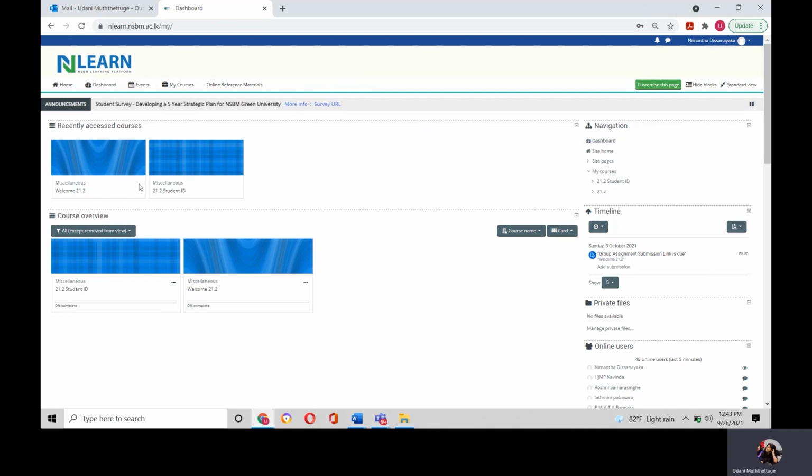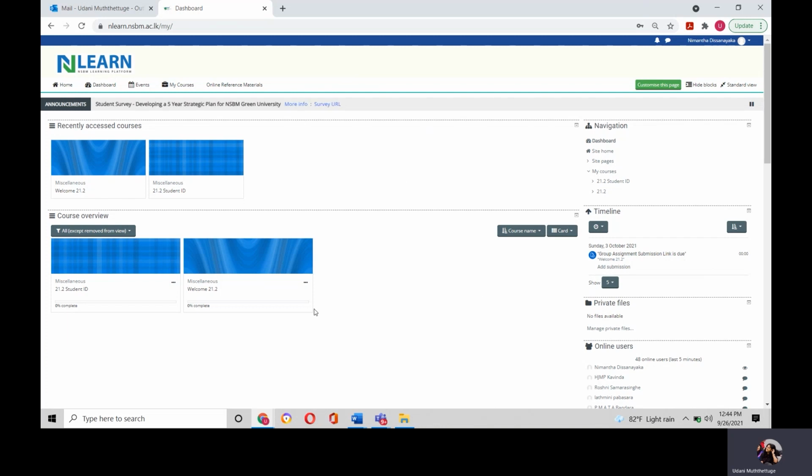Okay, so as you can see, students, there is something called course overview. Under this, you can separately see the module boxes. Now for an example, in your first year, first semester, you all have 5 modules. You all have management process, economics, personal development. So likewise, you all have 5 modules, and all the 5 modules will separately appear here.